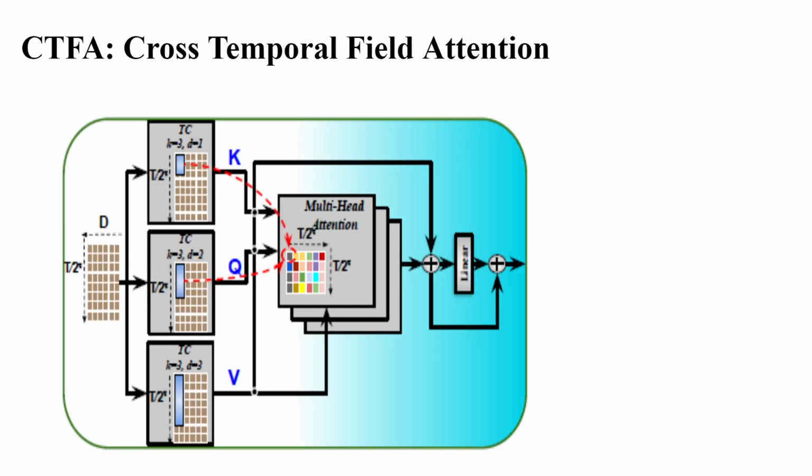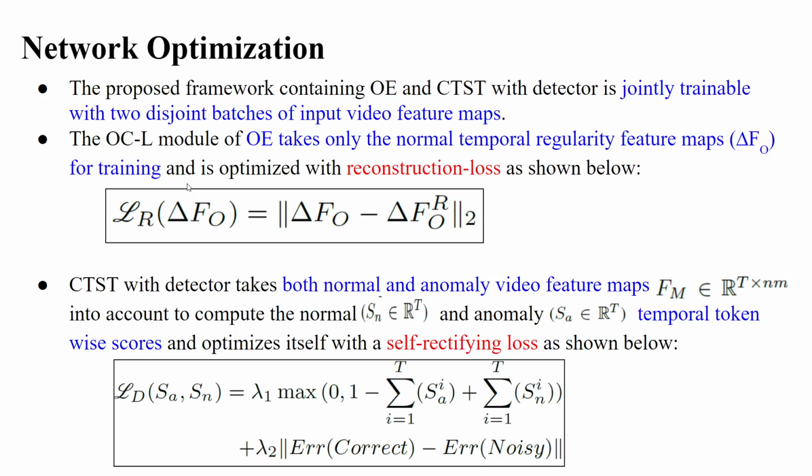Next, to focus on the cross-temporal scale transformer, the key building block is the cross-temporal field attention, which essentially encodes the relation between the temporally neighboring and the temporally distant tokens. The overall network is jointly trainable with two disjoint batches of input. The outlier embedder is optimized using the reconstruction loss, and the CTST with the detector is optimized using the self-rectifying loss.